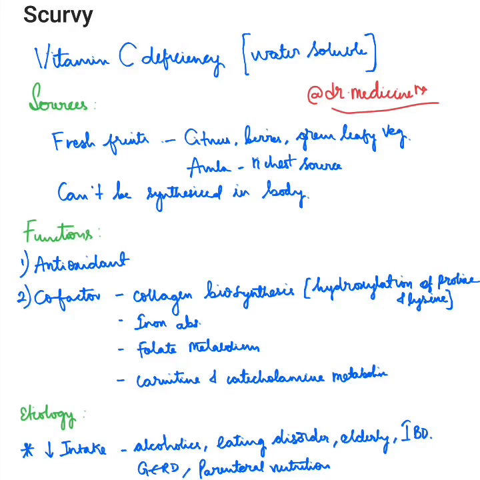In today's video we'll be discussing scurvy. So scurvy is a nutritional disorder occurring due to vitamin C deficiency, and vitamin C is a water soluble vitamin, also called ascorbic acid.